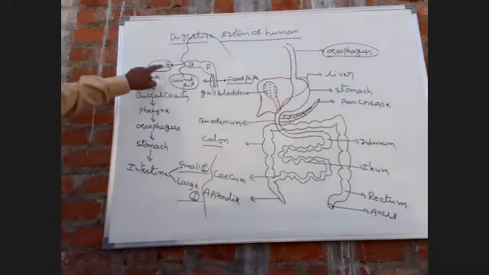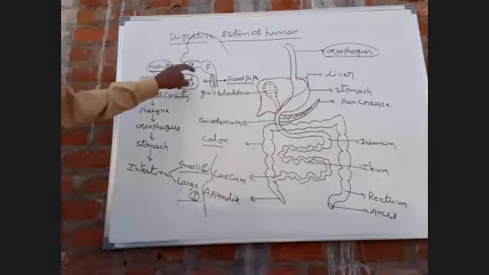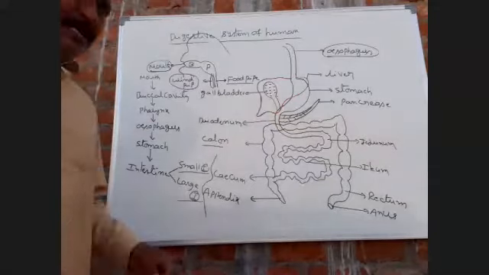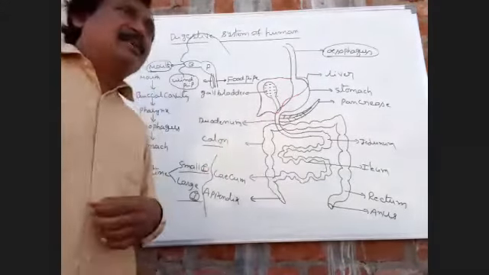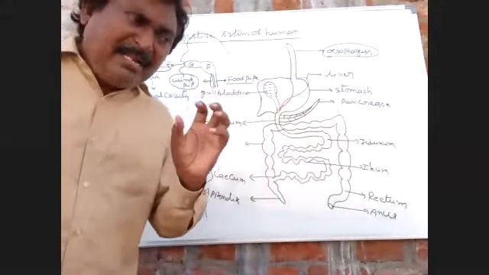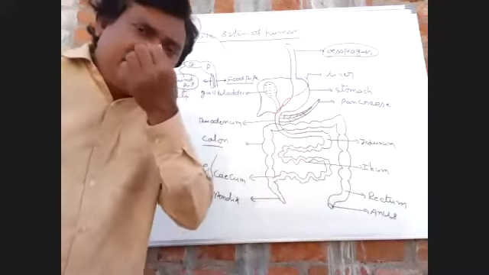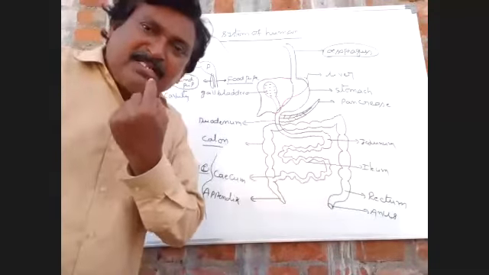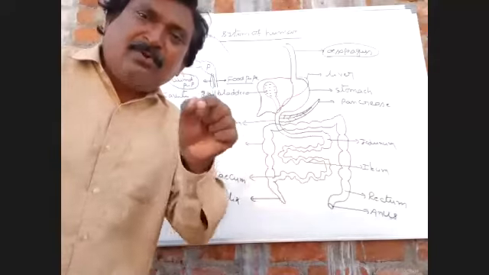First, come to the mouth. The mouth opens into the buccal cavity. The buccal cavity is also called the oral cavity. The palate divides the buccal cavity into a dorsal nasal chamber and a ventral oral cavity.